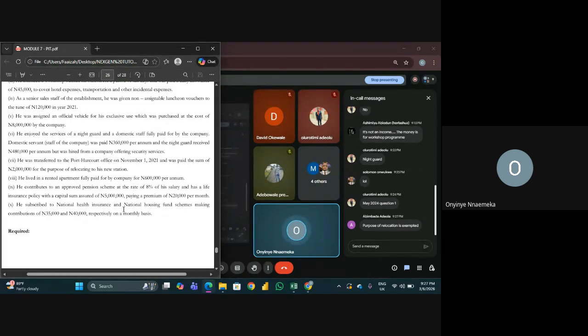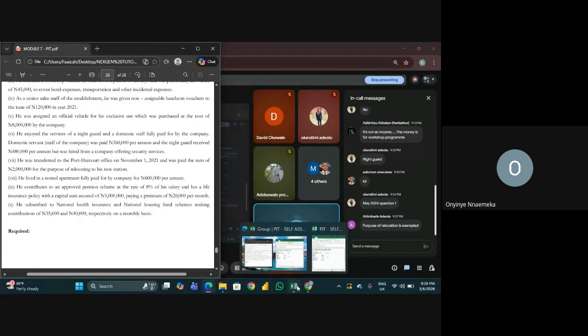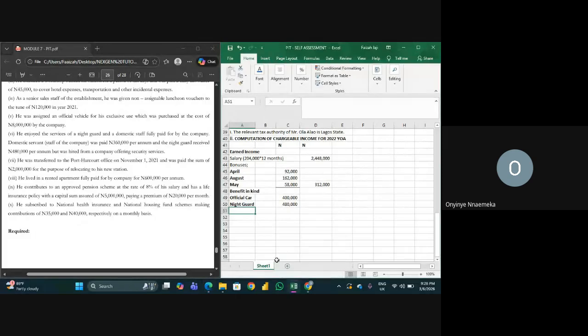So those things are exempted. This one too is exempted because they're the one that transferred him. So definitely he spends money to relocate, to carry his load, to carry bed, to carry chair. It's not small money. You move from Lagos to Port Harcourt, and they decide to pay that money for him. So it's not an income because he's spending it. So it is not an income, please.